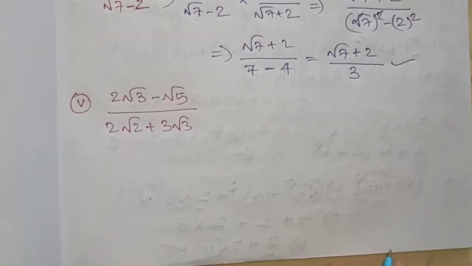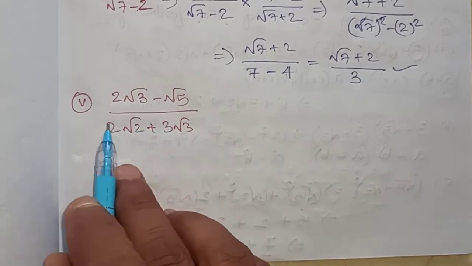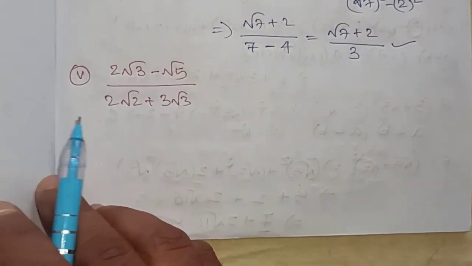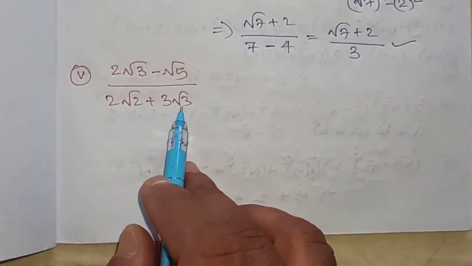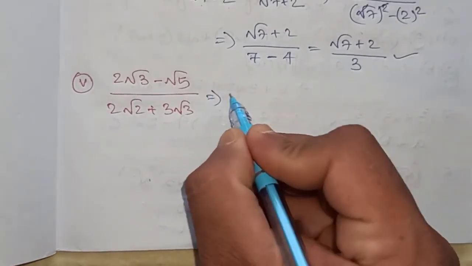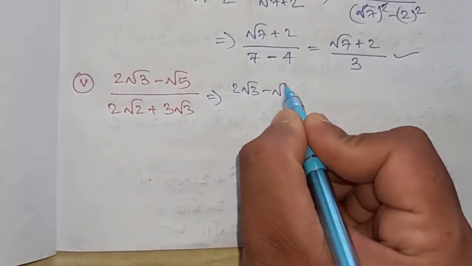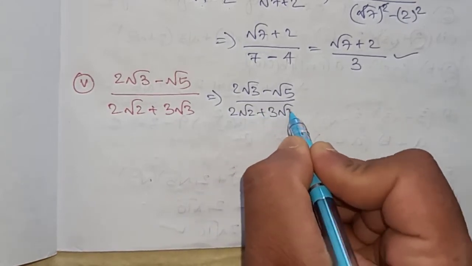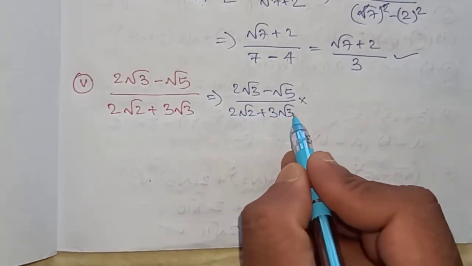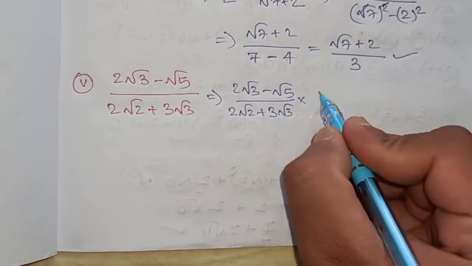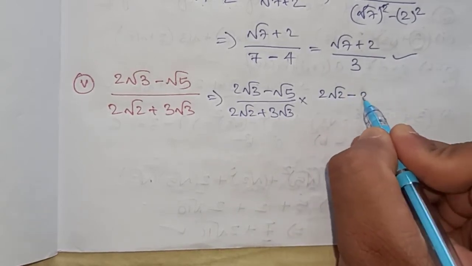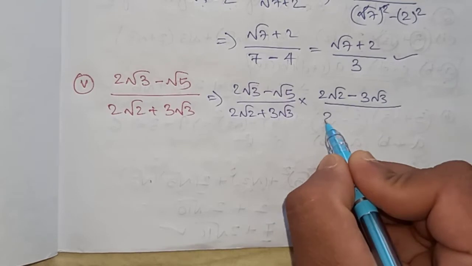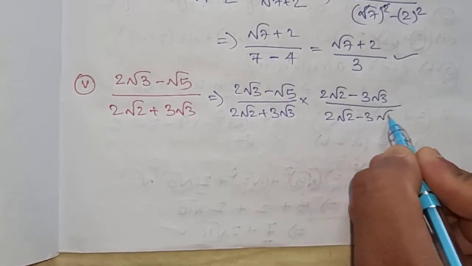Next, the fifth bit. In the fifth bit, the question is given: 2 root 3 minus root 5 whole divided by 2 root 2 plus 3 root 3. Okay, so I will write the question once again: 2 root 3 minus root 5 by 2 root 2 plus 3 root 3. I will rationalize the denominator. We will multiply the same term but with the opposite sign: 2 root 2 minus 3 root 3.